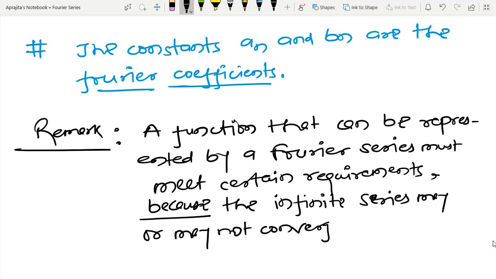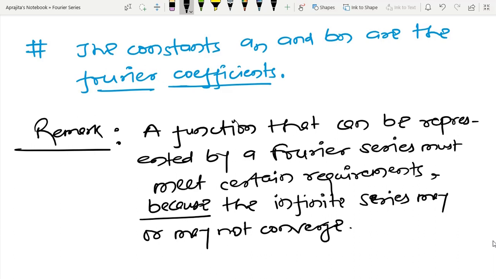In the same way, whenever we see the Laplace transform, at that time we are using some kind of improper integral to represent any function in terms of the Laplace transform. Here, in place of the integral, I have an infinite series in the form of a summation. There we talk about the convergence of the integral, here we are going to talk about the convergence of the series.